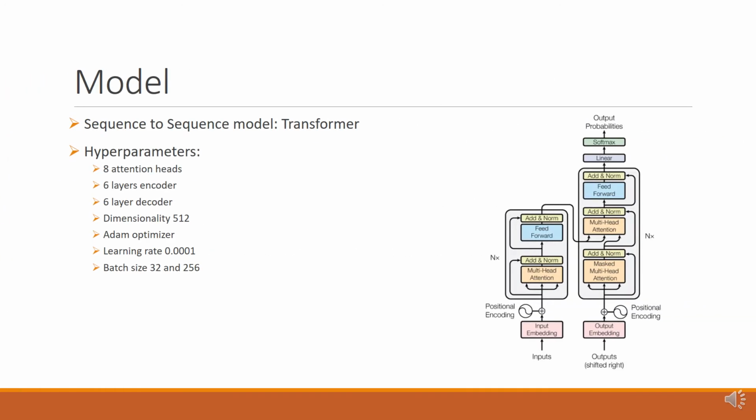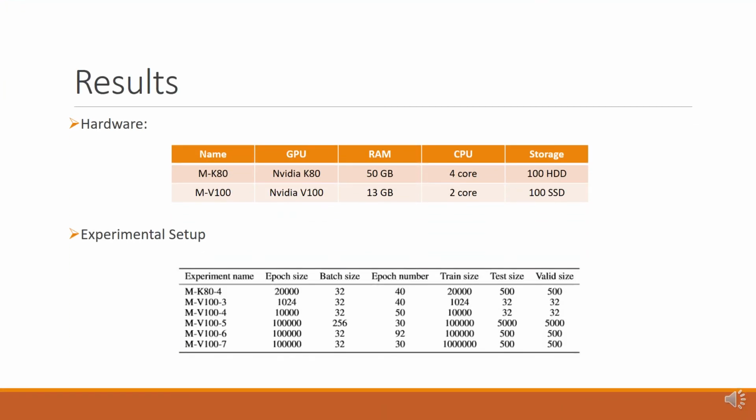Same as the paper, I used the transformer architecture with the following hyperparameters as the sequence-to-sequence model. I ran the experiments on Google Cloud instances. Here is the summary of my hardware and experimental setups. To clarify, in the first experiment, I trained the model on the combination of test and validation data. Thus, during evaluation, the model had already seen the test and validation data. This wasn't the case for the rest of the experiments.